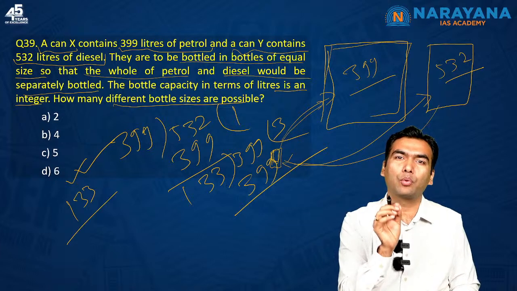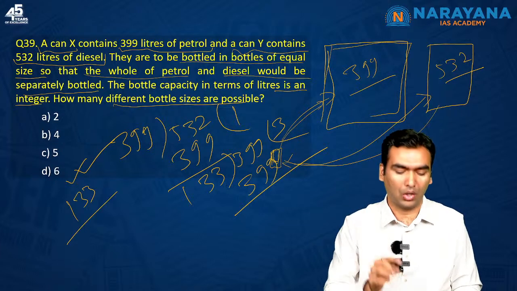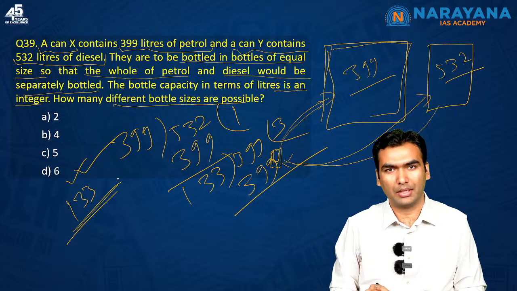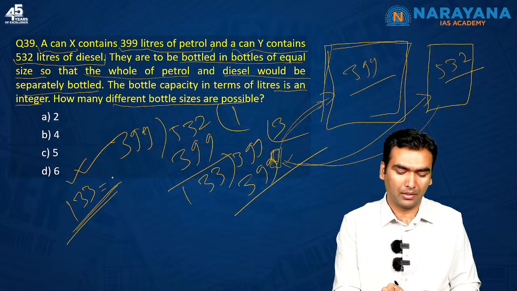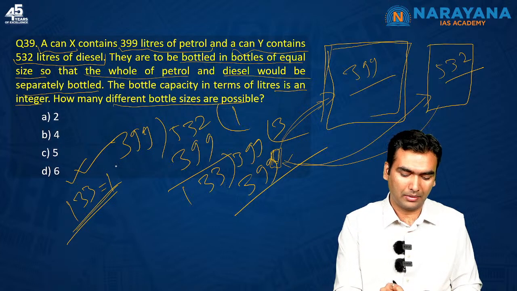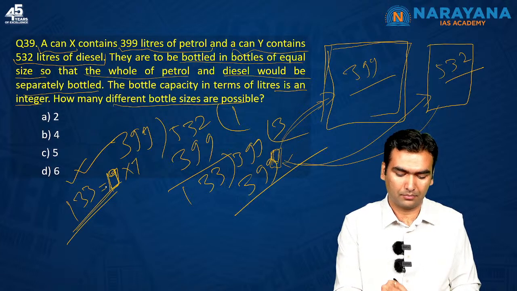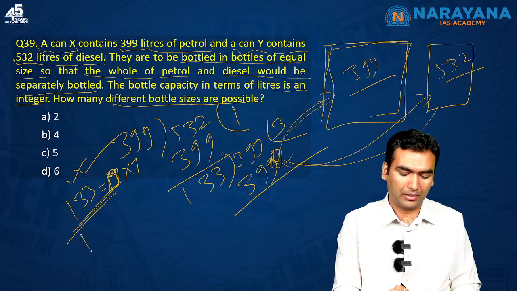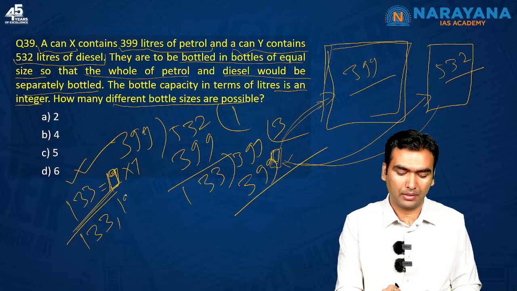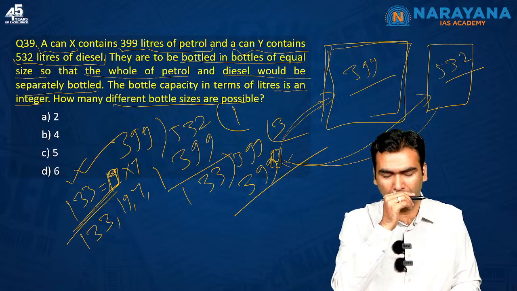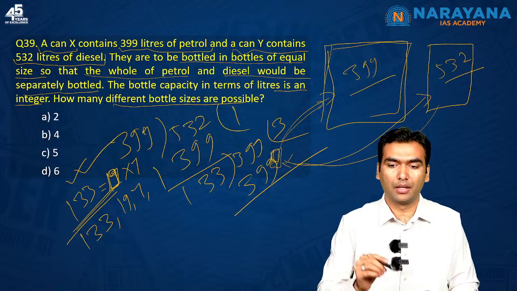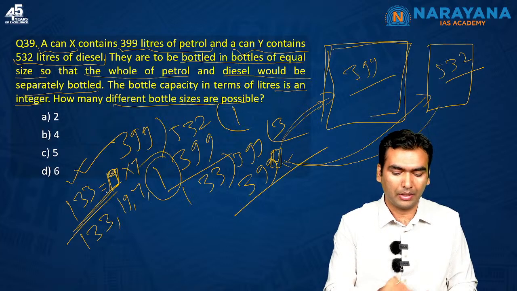Here also you have to calculate how many factors there are of 133. So 133, if you remember the table, then you will remember that it is 19 into 7. Okay, so factors of 133 are 133, 19, 7 and 1. Here, 1 would be included in the answer.